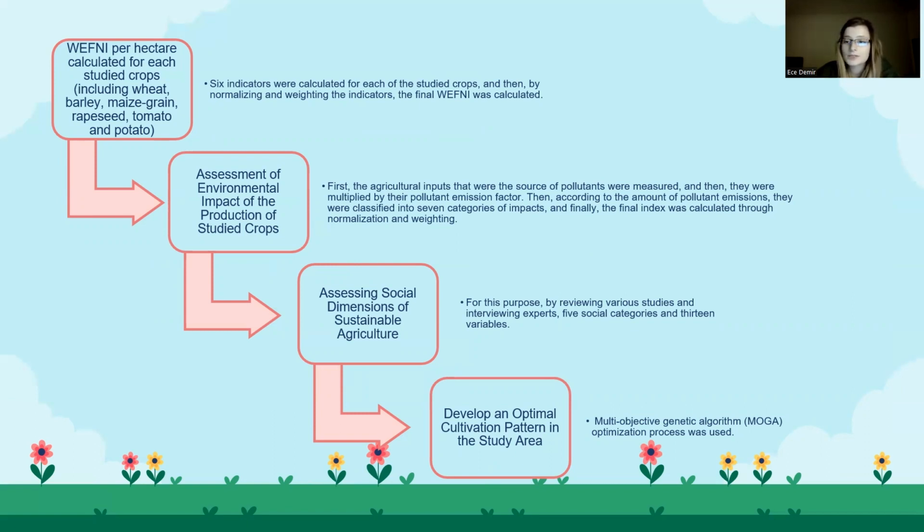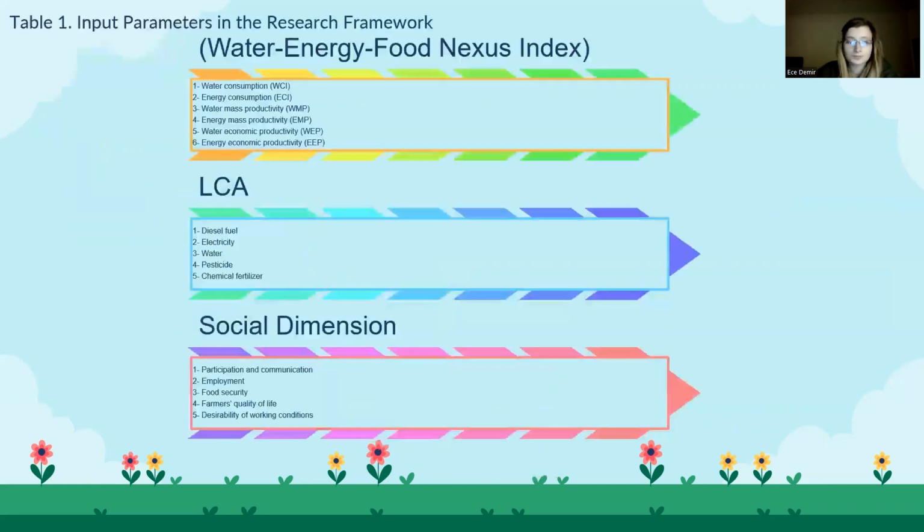In the third step, assessing the social dimension of sustainable agriculture, various studies were reviewed and experts were interviewed to find 13 variables and 5 categories for them. In the fourth step, we determined the optimal cultivation pattern using a multi-objective genetic algorithm, MOGA. The MOGA used in the study was CW3, which had a better convergence rate than the traditional model. The results of this CW3 were presented as a Pareto plot.